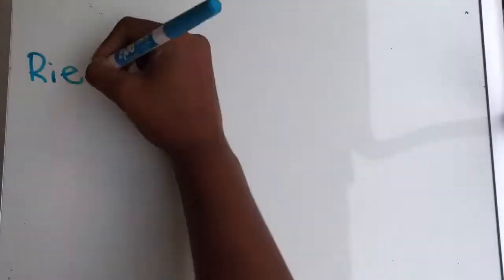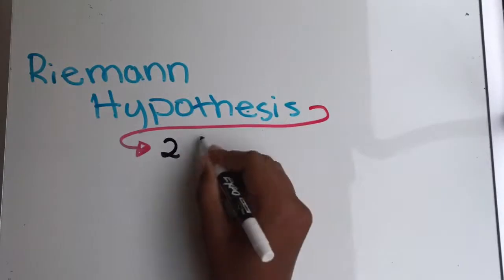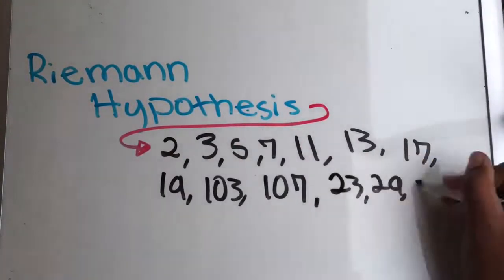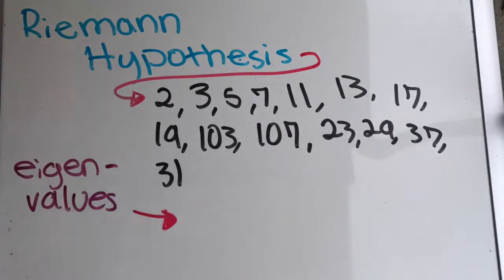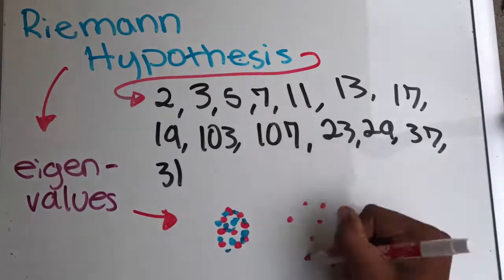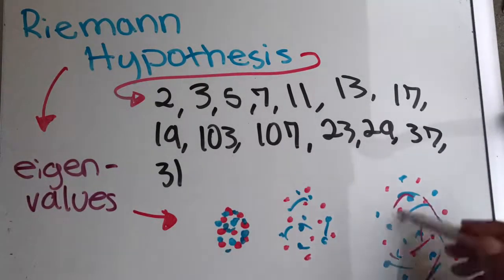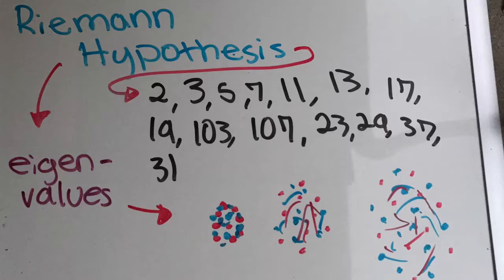Non-trivial zeros of the Riemann zeta function arise from inquiries into the distribution of prime numbers. The eigenvalues of random Hermitian matrices arise from inquiries into the behavior of subatomic particles under the laws of quantum mechanics. What on earth does the distribution of prime numbers have to do with the behavior of subatomic particles? Only time will tell.